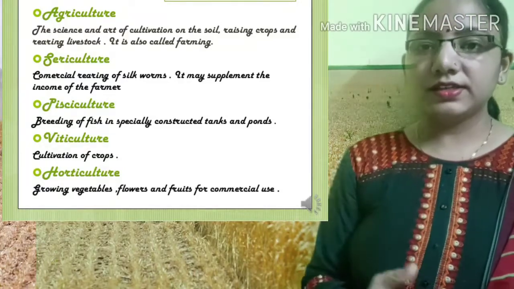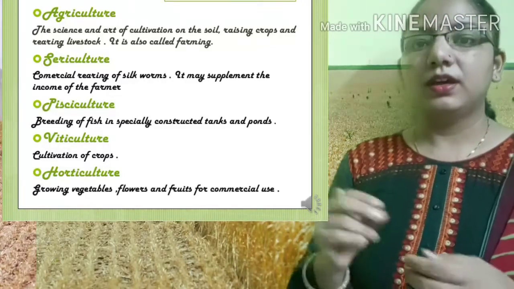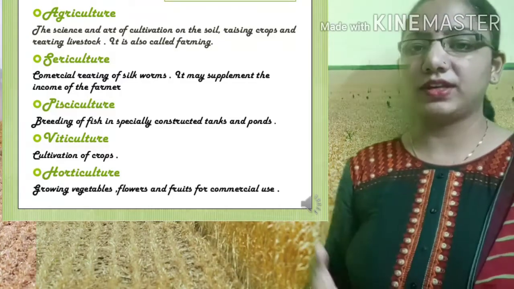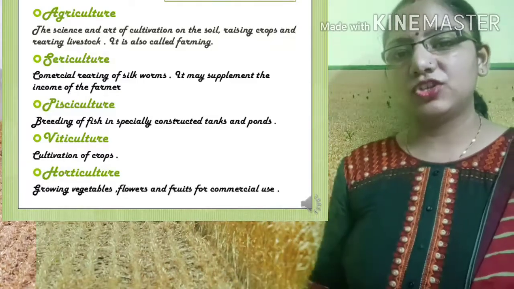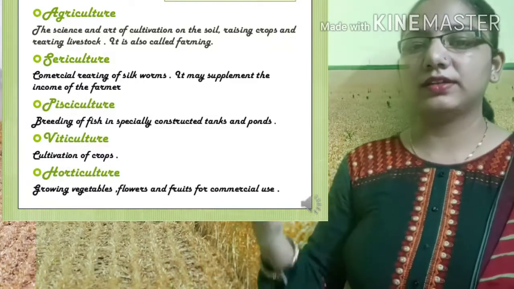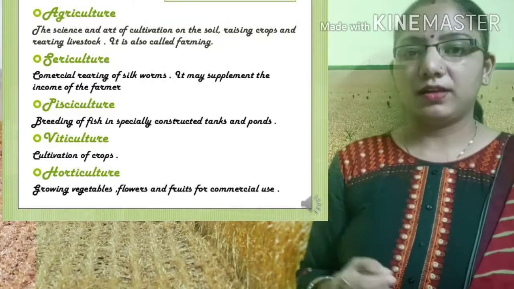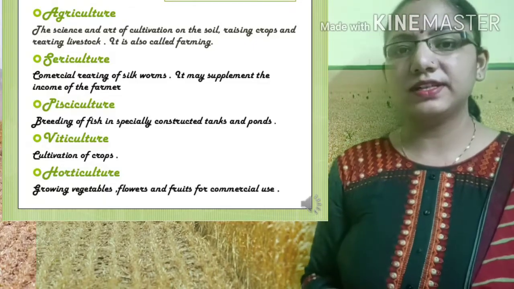Viticulture is the cultivation of grapes, in which different activities of the grapes, such as wine making and some medicines, come under viticulture. And at the last, that is horticulture.